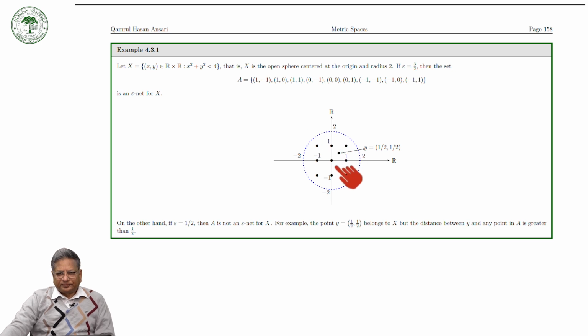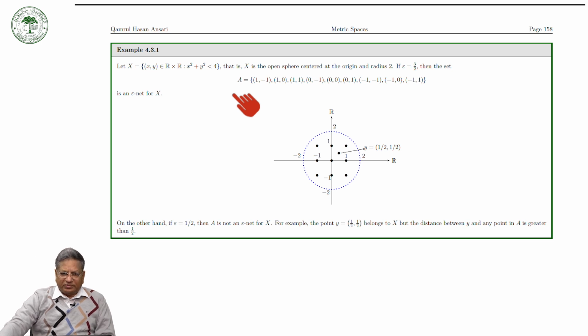In this way, with centers at these points, if we take the union of such open spheres, it will cover the whole X. And of course A is a finite set. Therefore, A is an epsilon net, but with epsilon equal to 3/2, so A is a 3/2 net.